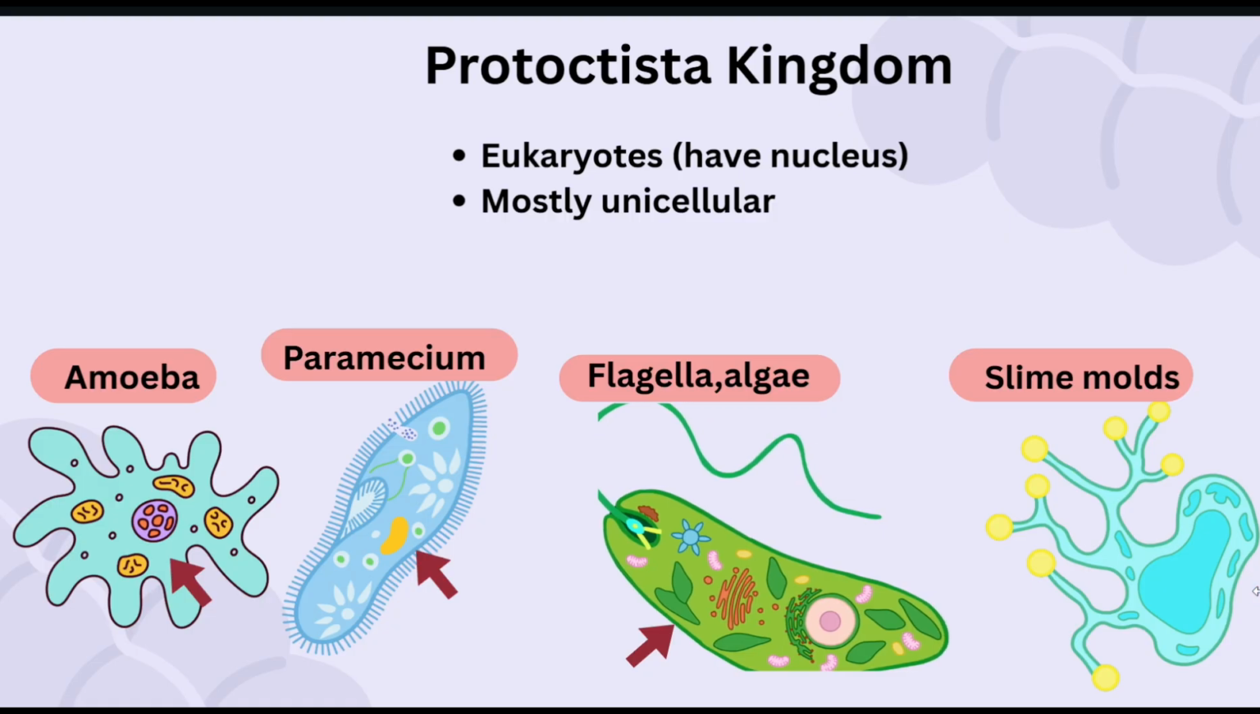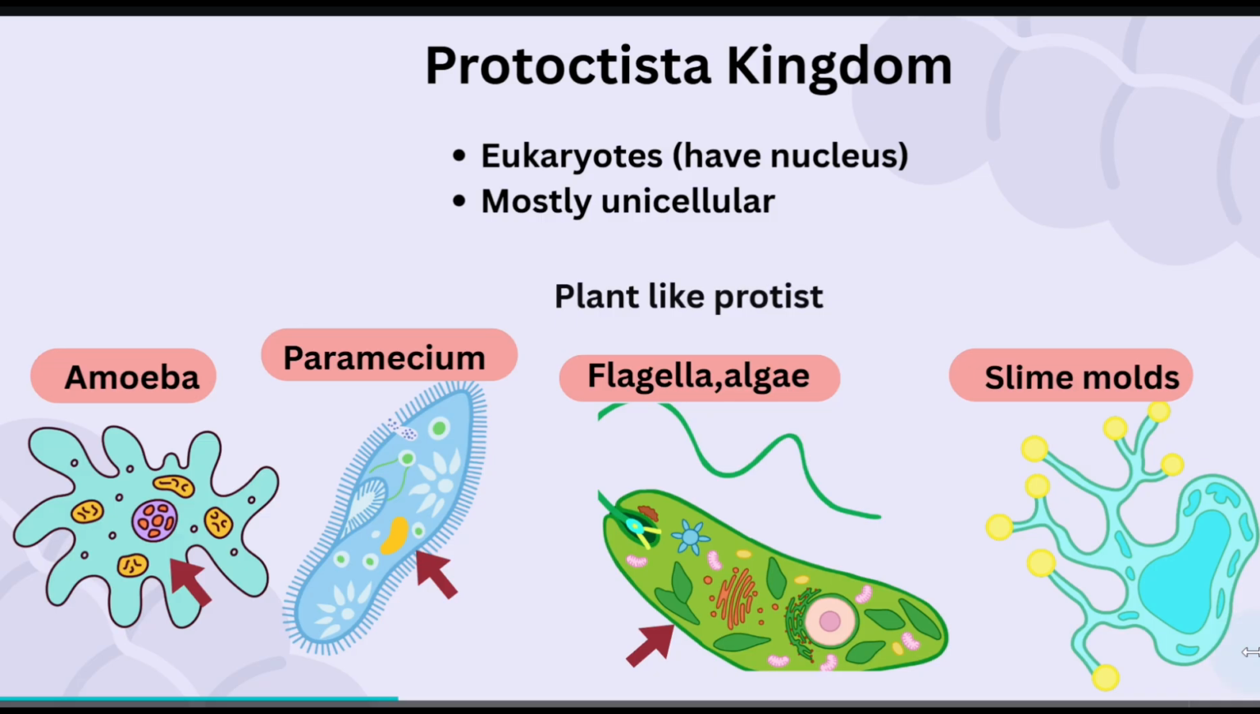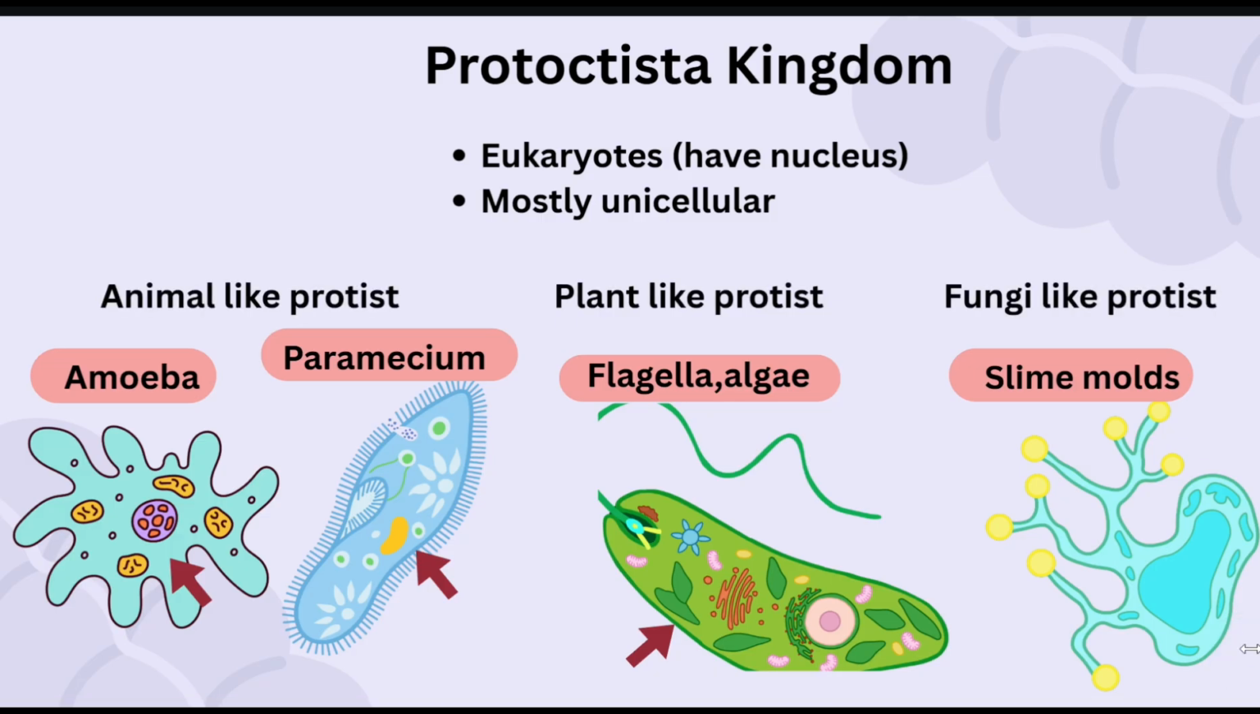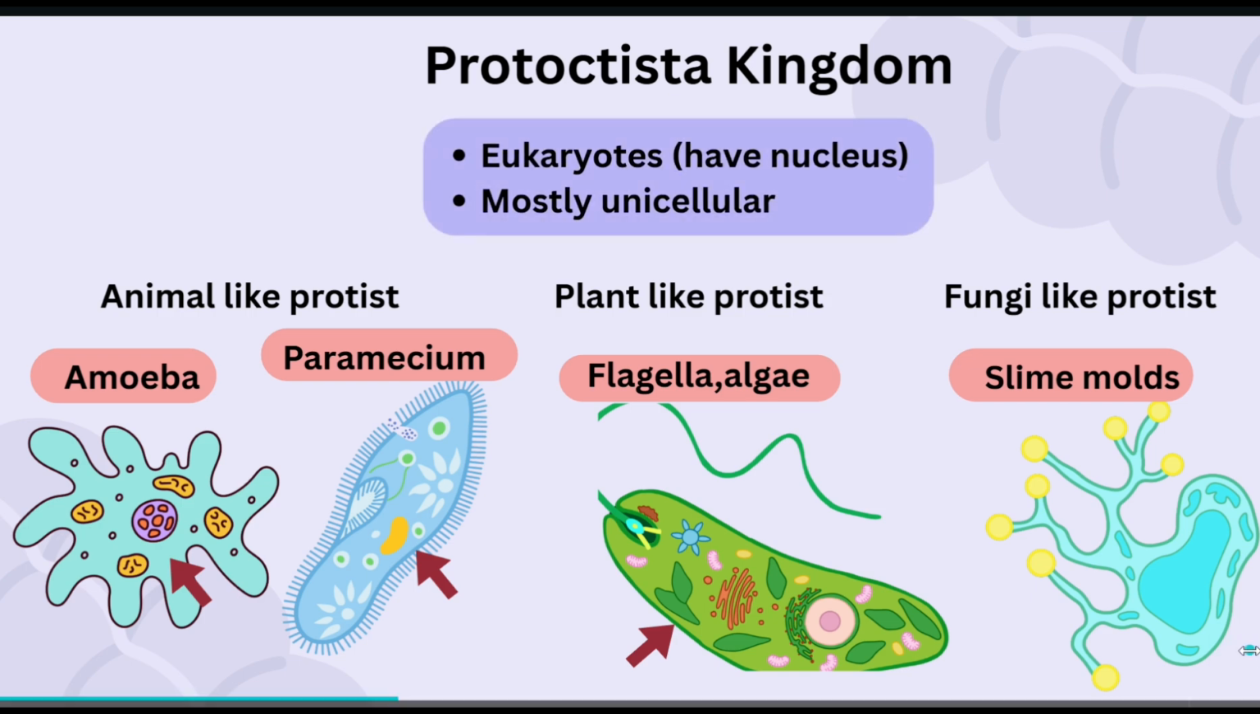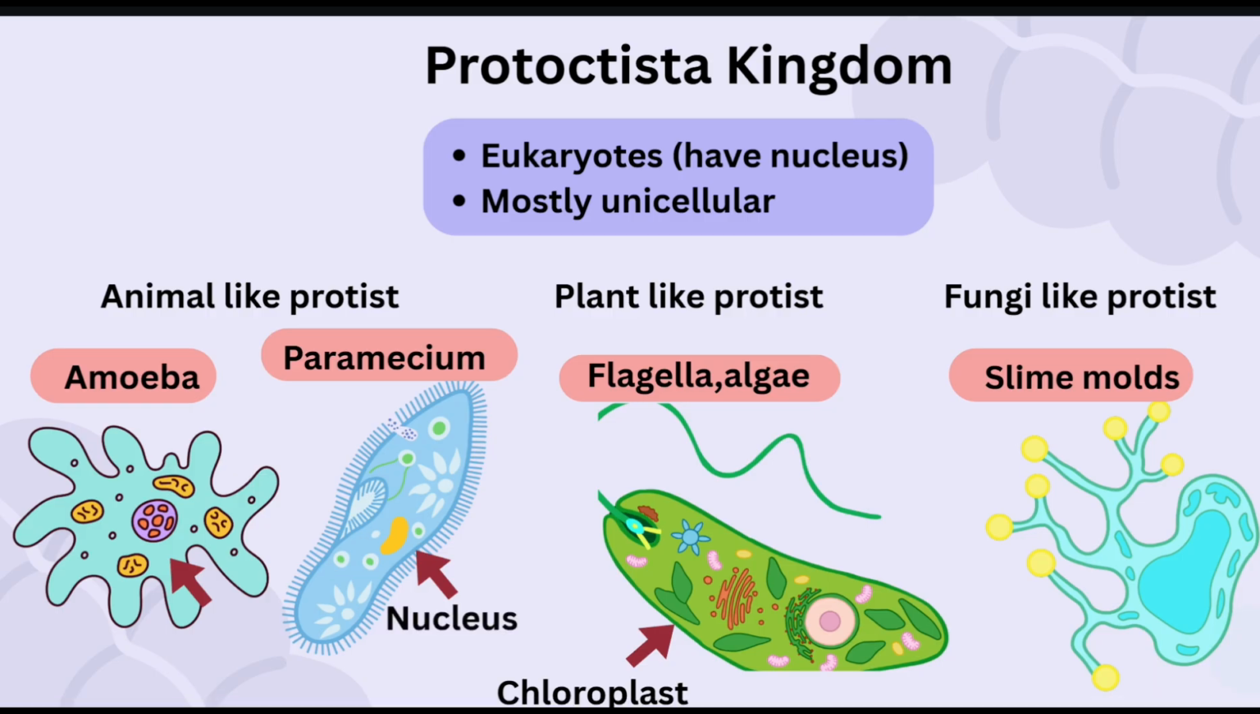Next, we visit a very special kingdom, the Protoctista kingdom. The organisms here are like the hybrids of the biological world. They look like plants, animals, or even fungi, but they are none of them. Most protists are eukaryotes, meaning their cells have a nucleus, and most are unicellular, made up of just one single cell. Protists are often separated into plant-like and animal-like types.